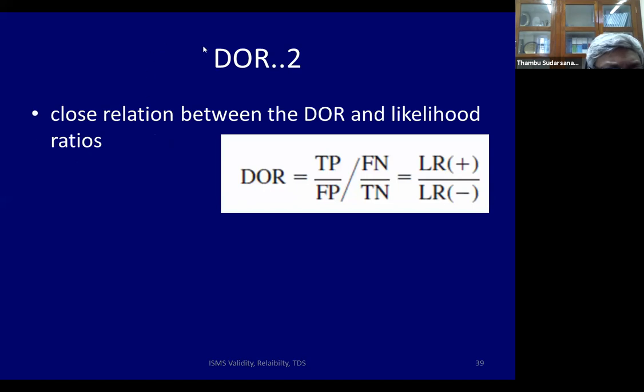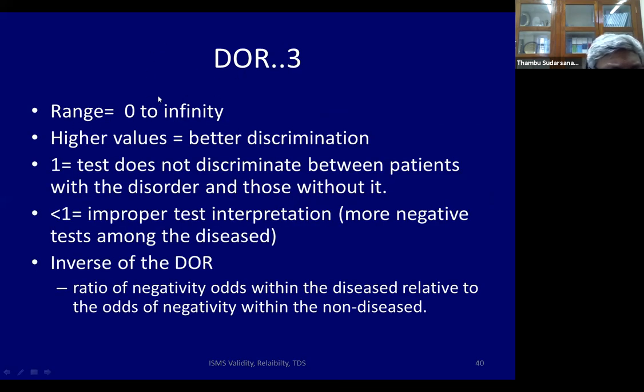How do you interpret this diagnostic odds ratio? The diagnostic odds ratio can range between 0 to infinity. Higher values mean better discrimination between diseased and non-diseased. Remember, it can be 0 to infinity. A diagnostic odds ratio of 1, as you all know, is no use. The test does not discriminate people with and without disease.